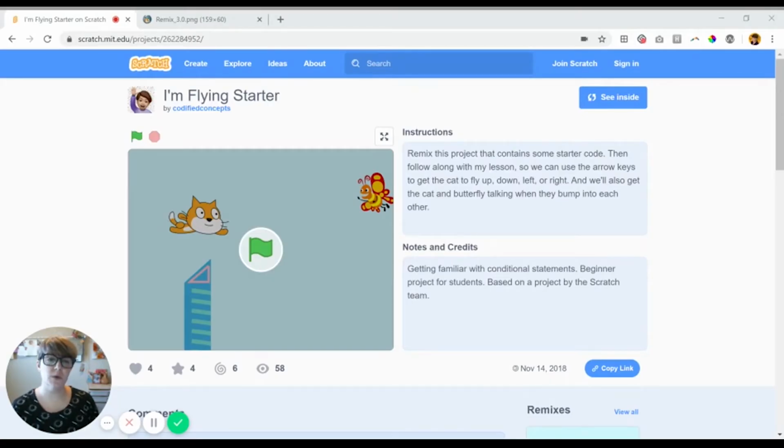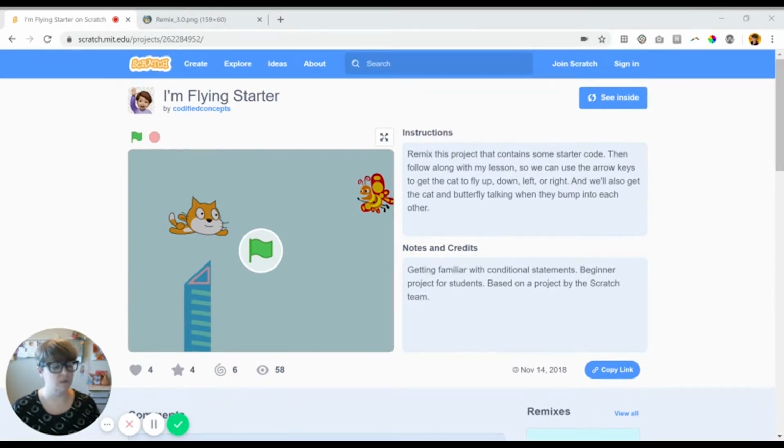Today, the first thing you are going to do is go to my I'm Flying Starter project and remix it. Studying and breaking apart someone else's code can be a very helpful way to learn. And in the coding world, we use the term open source to describe program code that is free for everyone to see, study, modify, and share in its modified form. The open source community is built on a culture of sharing and ideally respect.